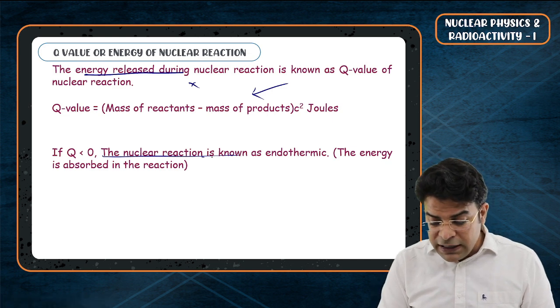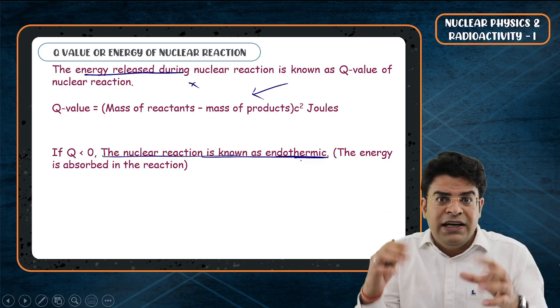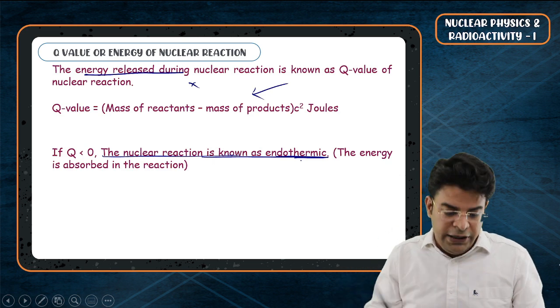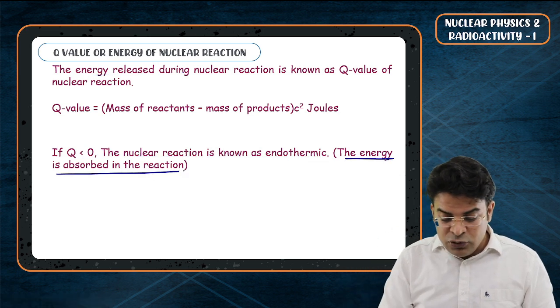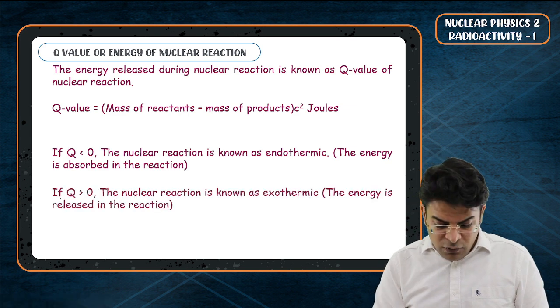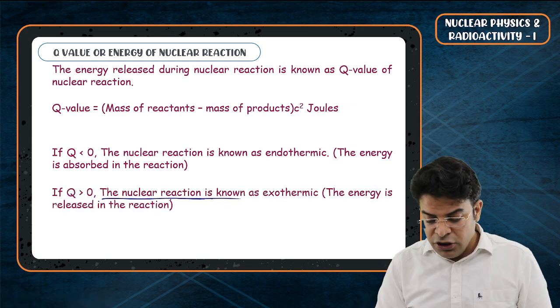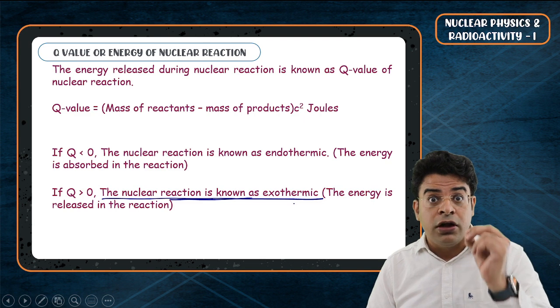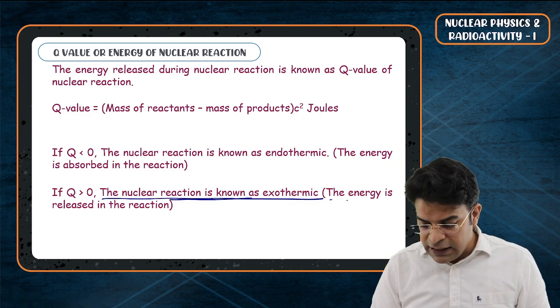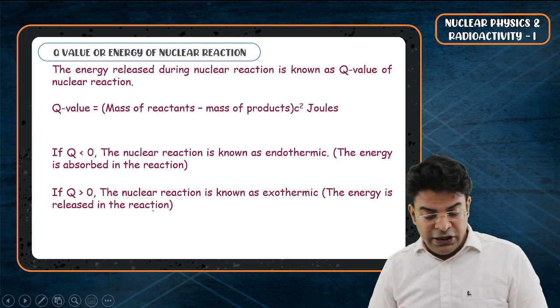The nuclear reaction is known as endothermic. It takes heat, it does not give out heat. The energy is absorbed in the reaction. And if the Q value is greater than 0, the nuclear reaction is known as an exothermic reaction. It means that energy is released in the reaction.